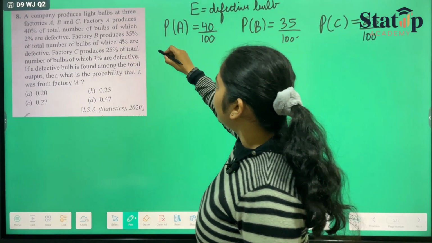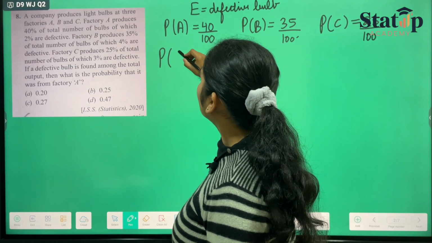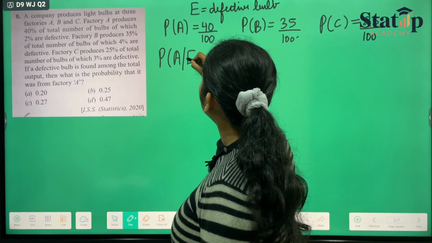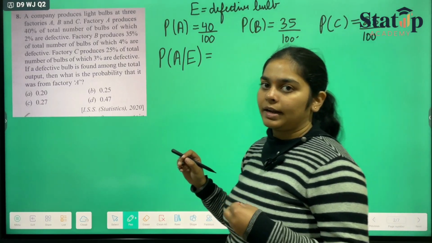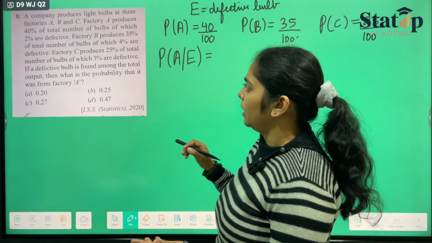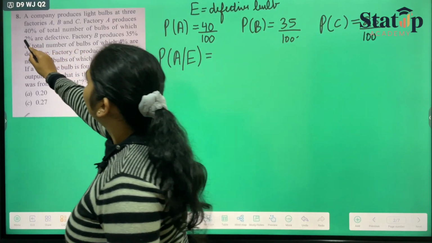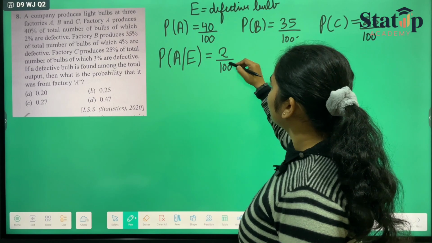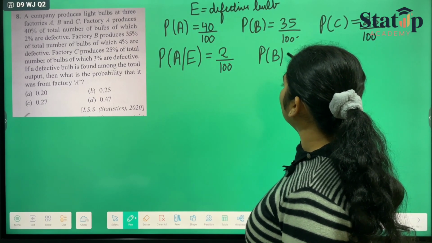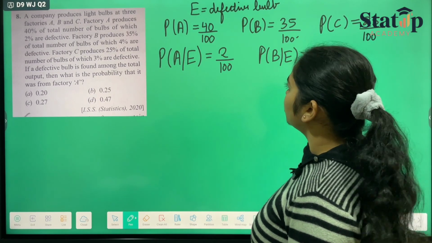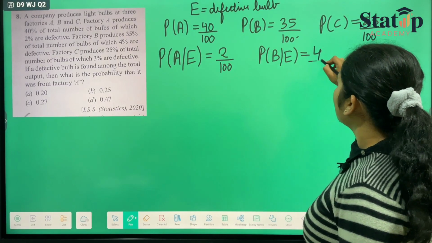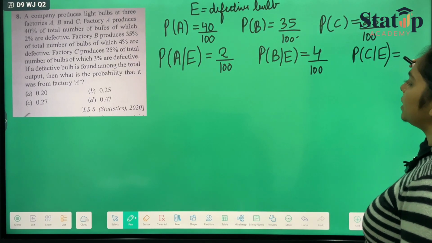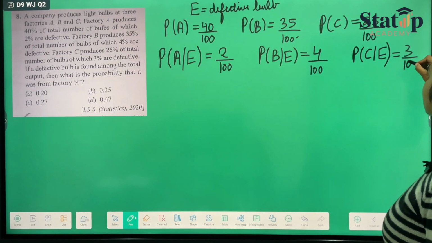Now, probability that factory A is chosen and from that the bulb is defective: one bulb from factory A is chosen and that comes defective is given by 2% are defective, which is 2 upon 100. Then probability that from factory B we choose a bulb and it comes out to be defective is 4%. And probability that from factory C we choose a bulb and it comes out to be defective is 3%.